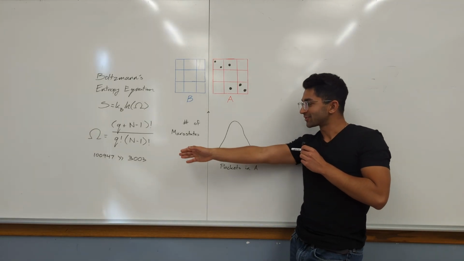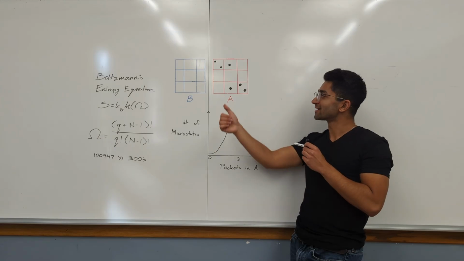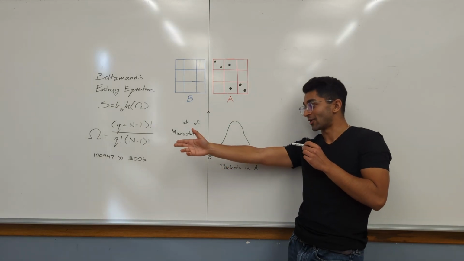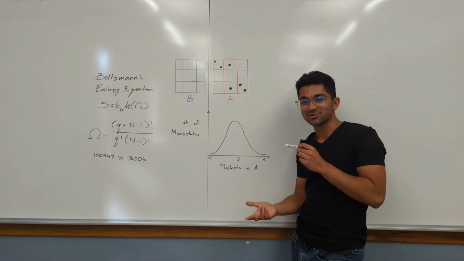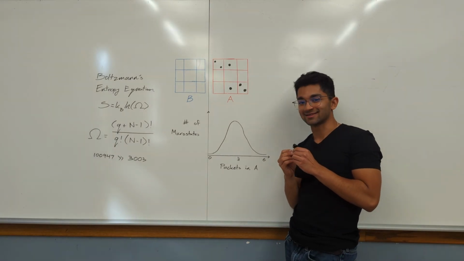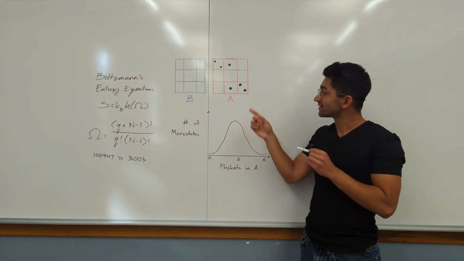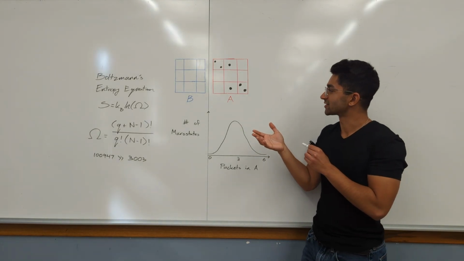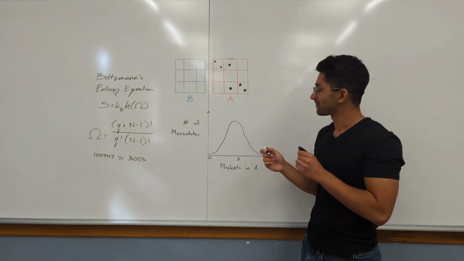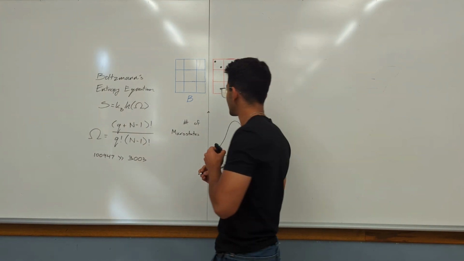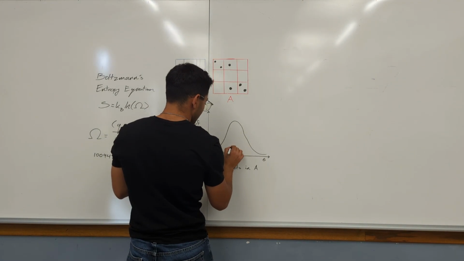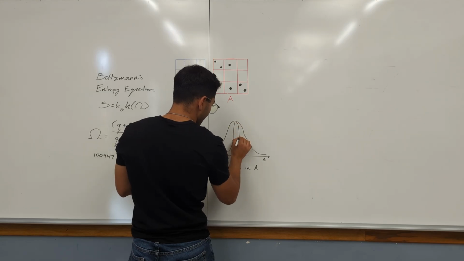But we got 3003 possible arrangements where we get all the energy in block A, right? That doesn't seem like, it's definitely a lot less than 100,947, but it seems like it could happen. So why doesn't it happen? Well, consider that these blocks are incredibly simplified, right? 9 atoms. A real block of steel is going to have trillions of atoms. How does this bell curve change in that case? Well, it becomes a lot thinner.